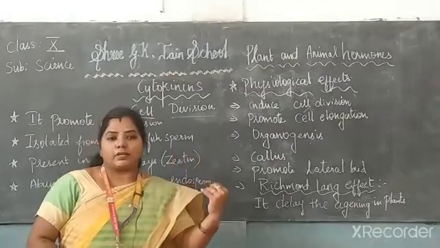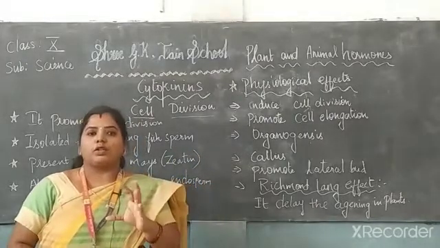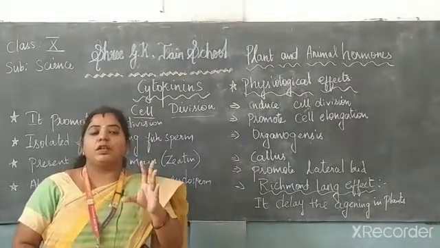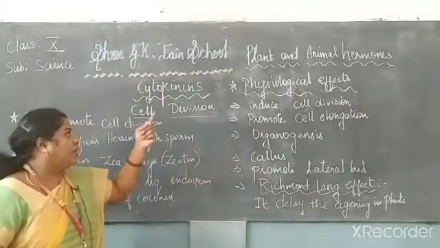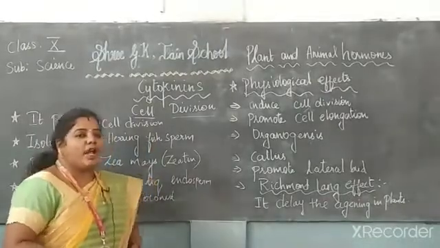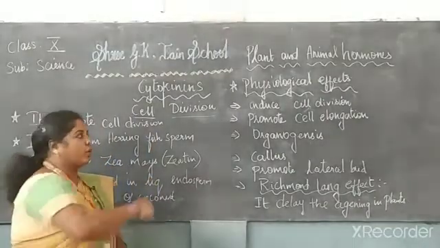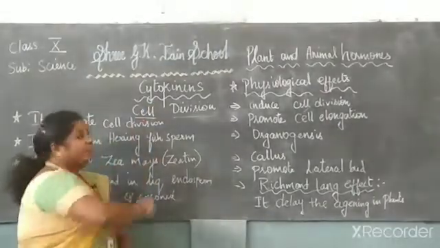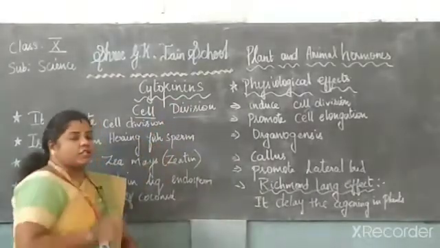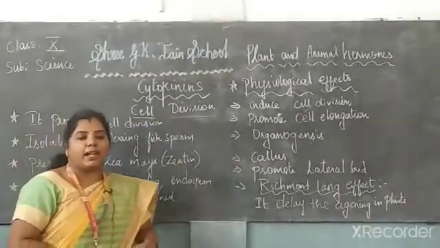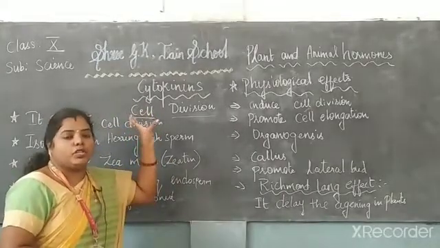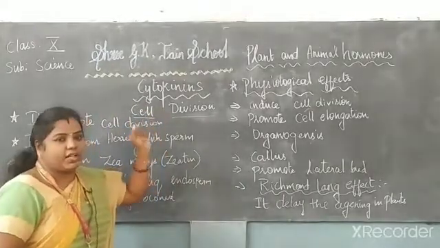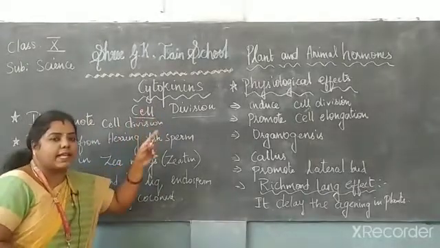So in the last video we discussed the auxin, its physiological characters and its definitions. Today we are going to discuss the cytokinins. When you see the meaning of cytokinins, cyto means cell, and kinins means division. So from the name itself you can understand that cytokinin is a kind of hormone which enables cell division. Okay, let's see the points about the cytokinins.